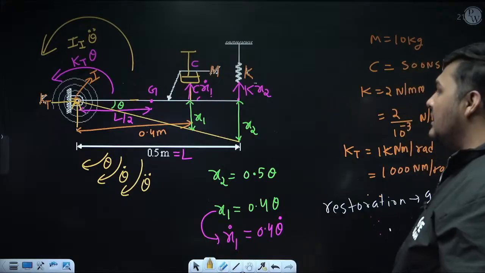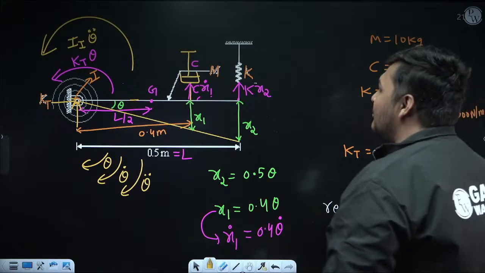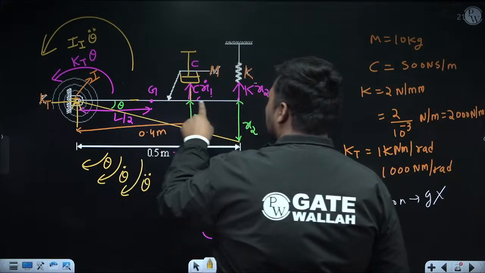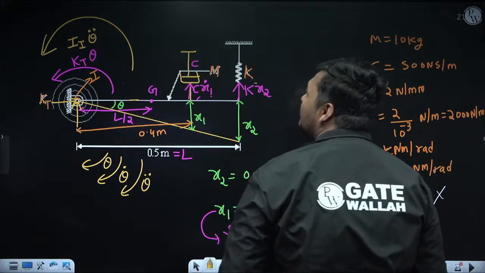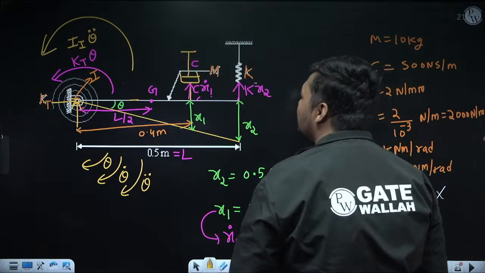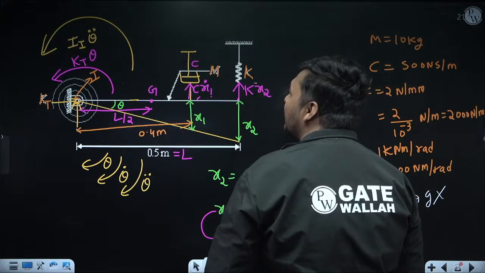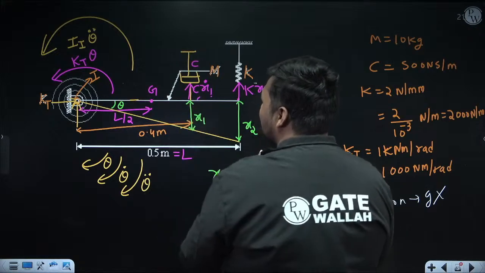Next I am taking moment due to damping force, one by one. So, this is a force, and this is a force. So moment due to this will be force into perpendicular distance. This force is C x1 dot. Now see its perpendicular distance from I center. It is vertical, so the horizontal distance.